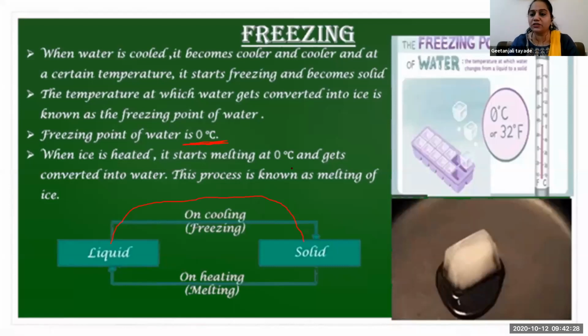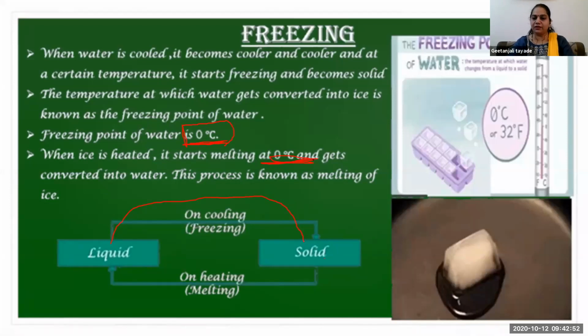And temperature is important again. You have to learn that this is 0 degrees Celsius. At 0 degrees Celsius, water freezes into ice. And again, on providing heat, when ice is heated, it starts melting. And that melting point is again how much? 0 degrees Celsius.